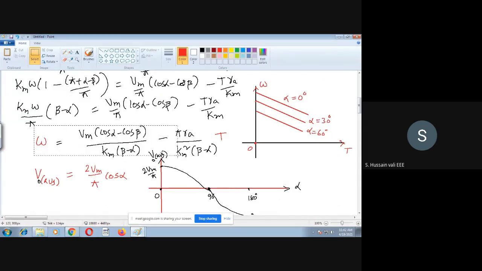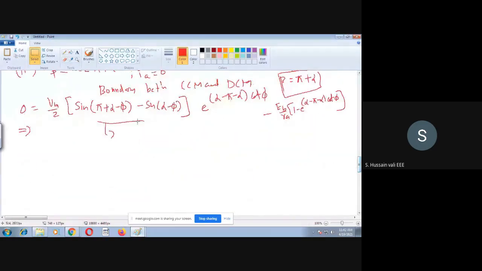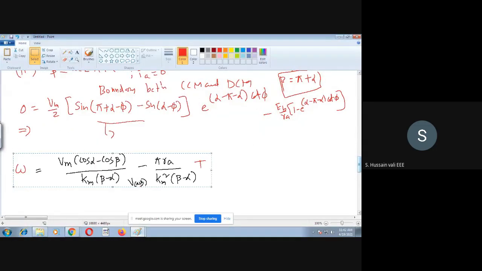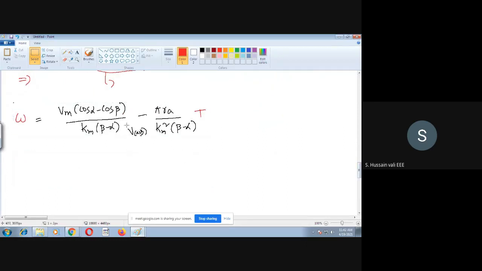There is one important thing we must know from this omega equation. I will bring this here once again. We can simplify this equation further and get some relationship, but it is not useful right now for us, so we will not do that simplification. Now this is the relationship between omega and t.